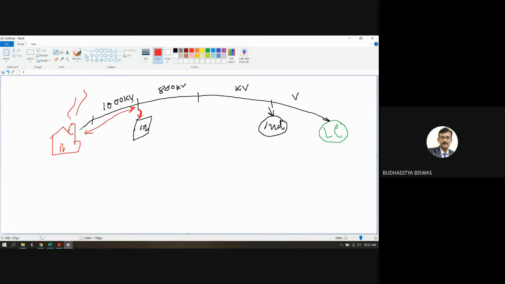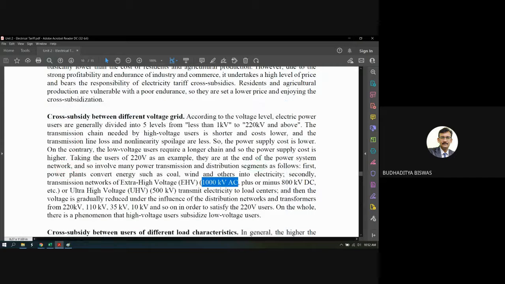The voltage stability is also very high, so the selling price is low. And as the selling price is low but the profit is very high, some part of the profit is given as a tariff to that consumer. And this is called the cross subsidies between different voltage grids.